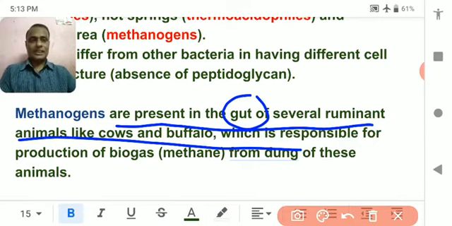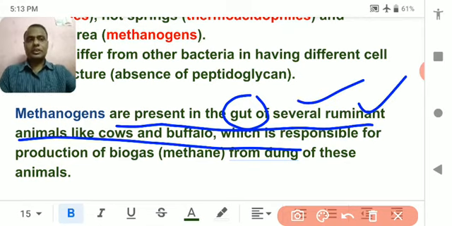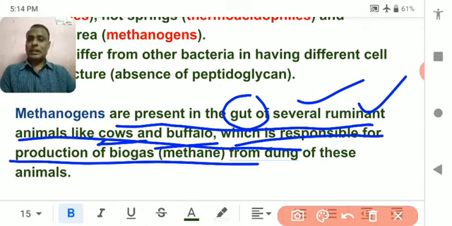Gut means intestine of several ruminant animals, meaning those animals which have four stomachs. Yes, I am telling the right thing. Four stomachs. They are called ruminant animals. The two ruminant animals named here are cow and buffalo, and the methanogens are responsible for the production of biogas. They break down the cell wall and thereby help in the production of biogas from the dung of this animal.